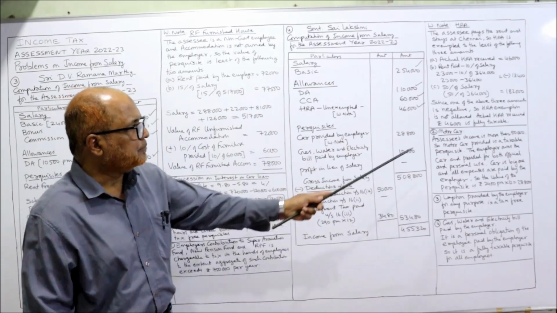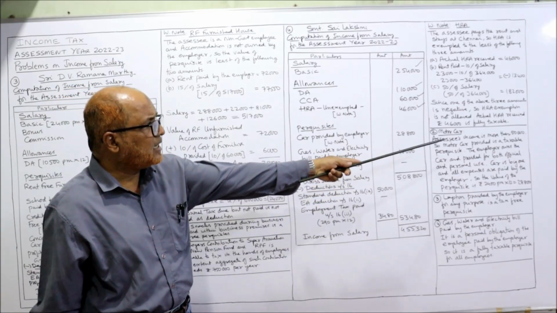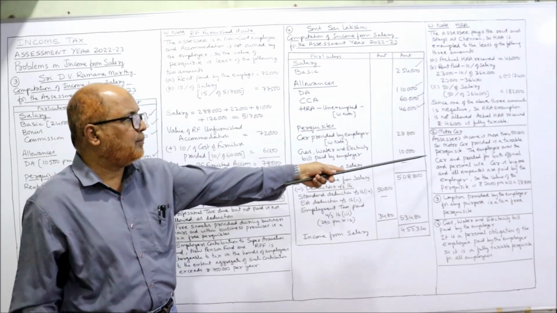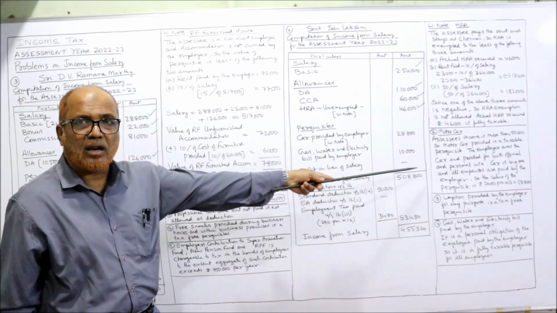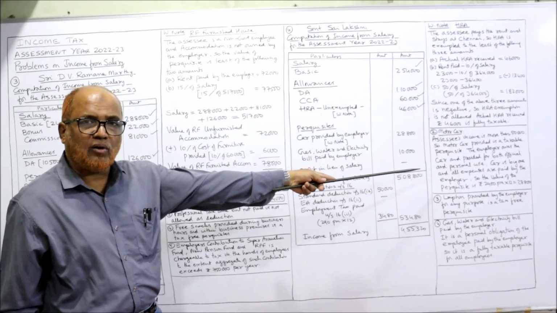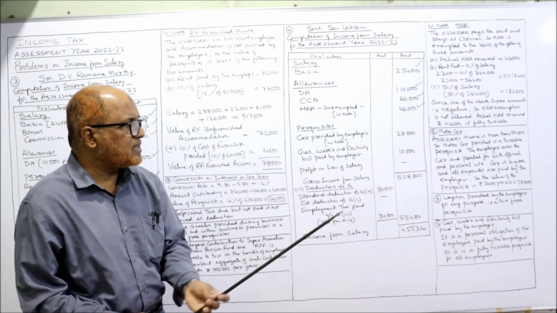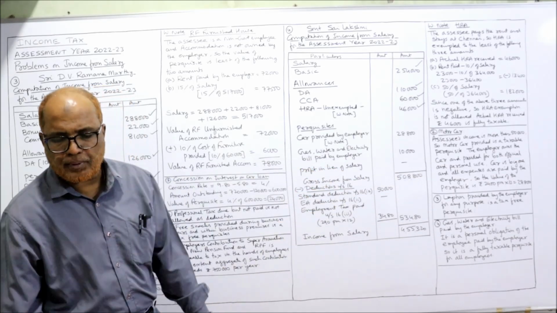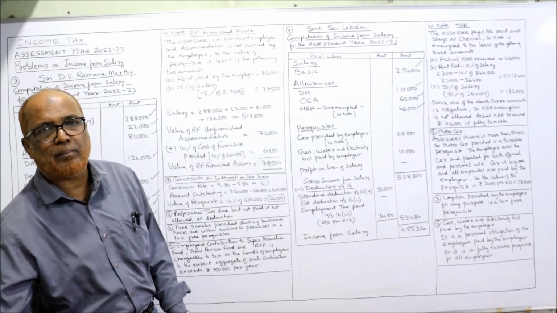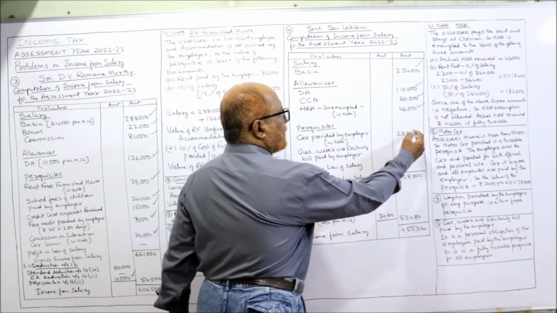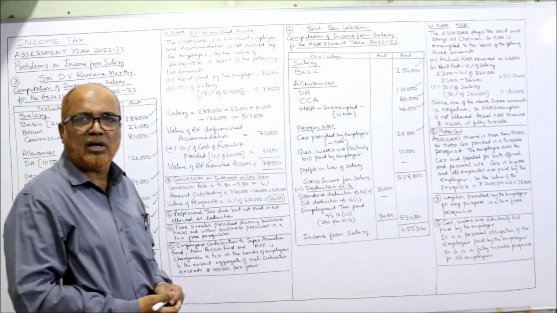So here I have written, the SSC's income is more than 50,000, so motor car provided is a taxable perquisite, specified employee. The employer owns the car, and car is provided for both official and personal use, and it's a big one. And all the expenses are paid by the employer, so the value of the perquisite is 2,400 per month into 12, which is 28,800. This is the provision regarding motor car.